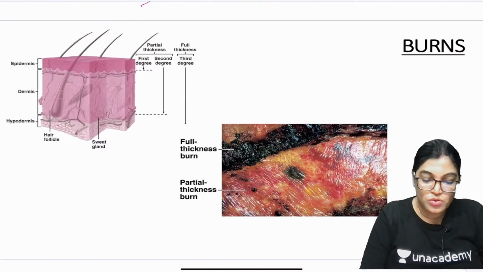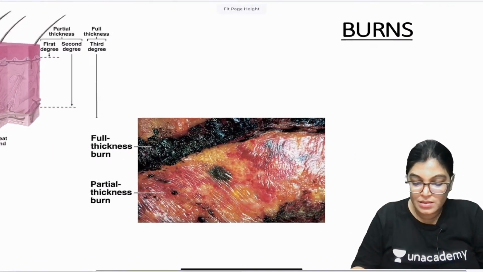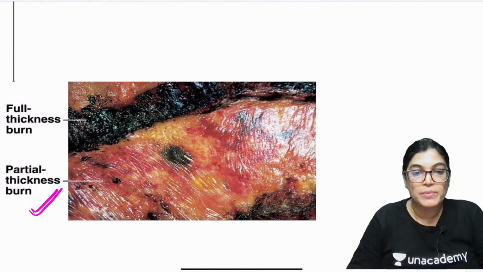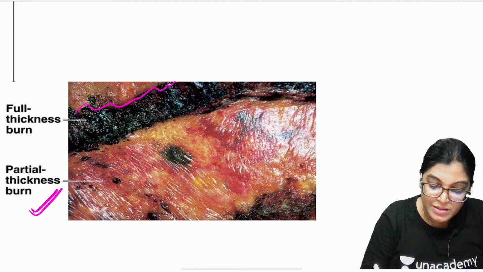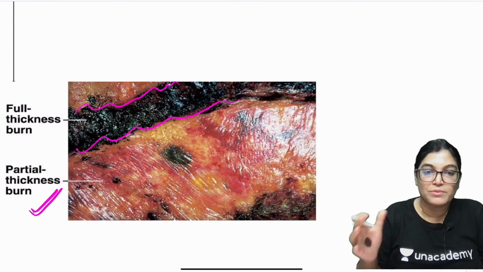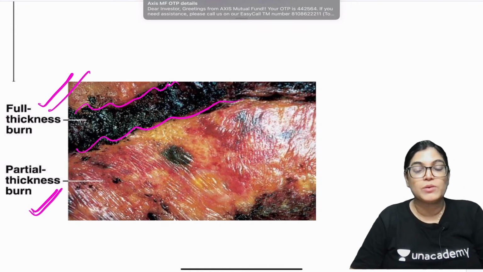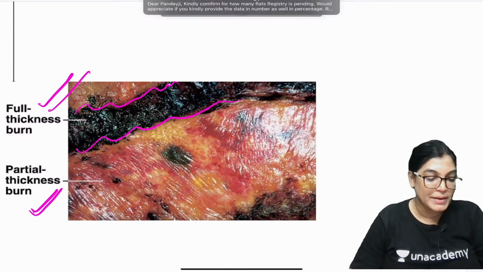I would like to show you the appearance. See here, this is the appearance of partial thickness burn, which appears reddish, but you can see so much charring and blackish color here. This is the appearance of full thickness burn, where both the epidermis and dermis are completely damaged.